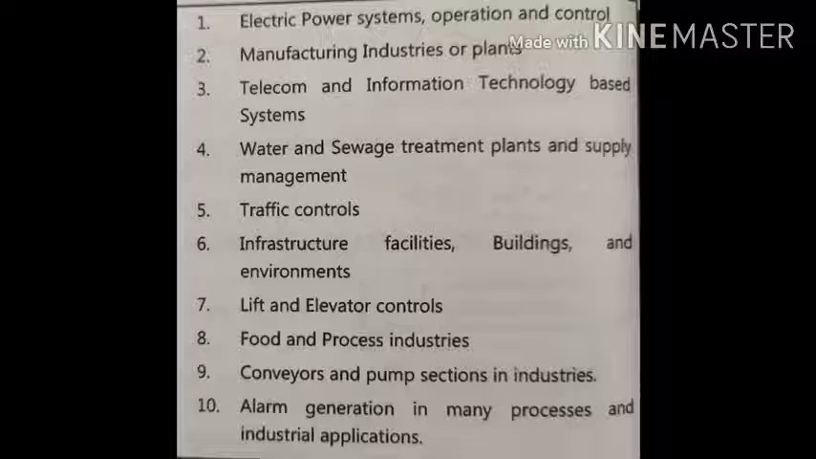The sixth one is infrastructure facilities, buildings and environments. SCADA is used to control illumination of buildings and infrastructure, various safety systems, HVAC units and refrigeration sections. It is used in lift and elevator controls. It is used in food and process industries. It is also used in conveyors and pump sections in industries. And it can also be used for alarm generation in many process and industrial applications.